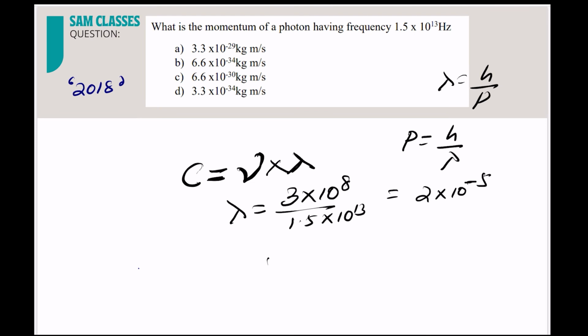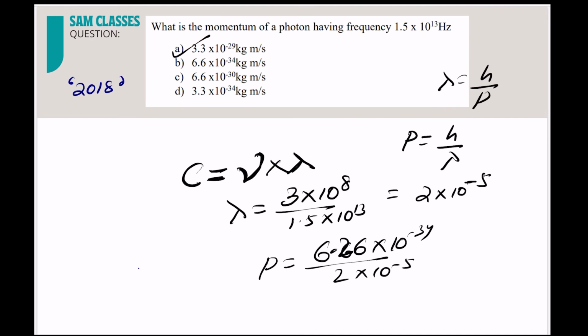Now what about momentum, sir? Directly put momentum is equal to h by lambda. H value everybody knows, 6.63 into 10 power minus 34 divided by 2 into 10 power minus 5. Do we need to solve? If I solve, I'll get around 3.3, and minus 34 plus 5 is minus 29. So this should be the answer, 3.3 into 10 power minus 29. Clear everyone? So very simple questions are coming.